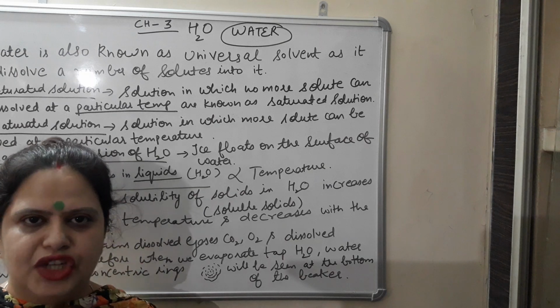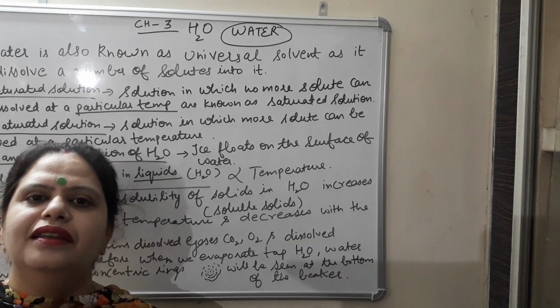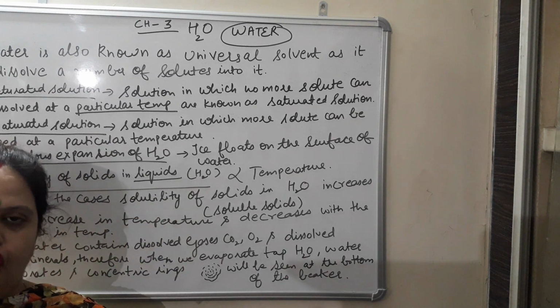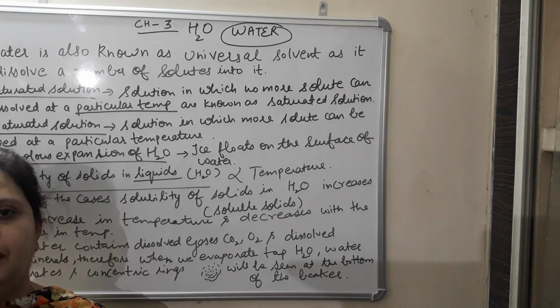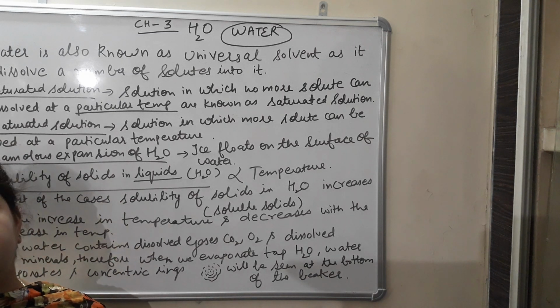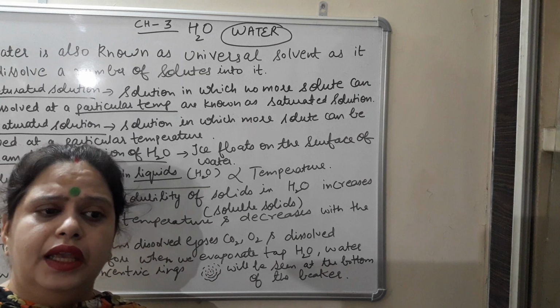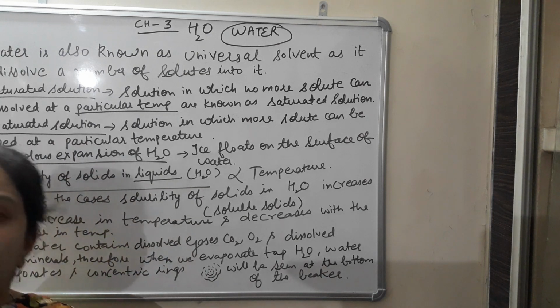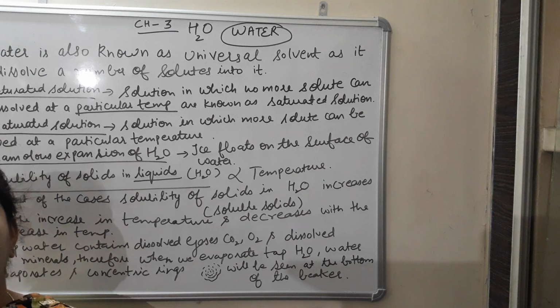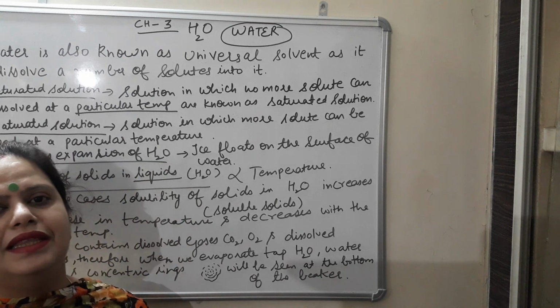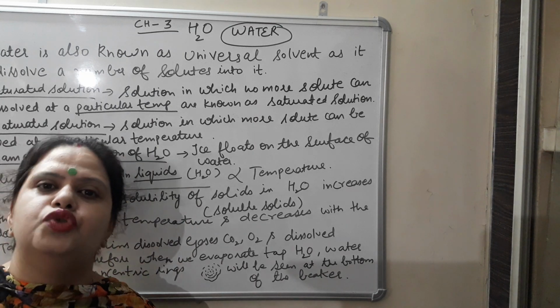Now today I am going to start chapter 3, that is water. And there are different topics which we are going to discuss in this chapter. So let us summarize first of all the topics, and then we will discuss each and every topic one by one. This chapter is about the properties of water, about the concept of solubility, saturated solution, unsaturated solution, types of substances, efflorescence, deliquescent, hygroscopic substances, types of salt, hydrosalt and anhydrosalt. So all these things we'll discuss in this chapter. So name of the chapter is water.